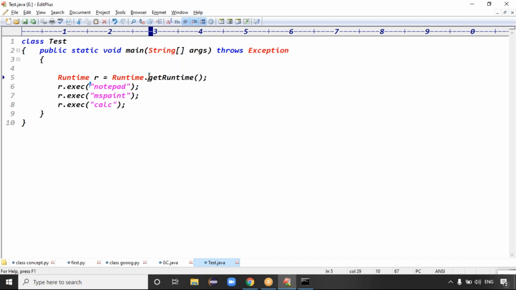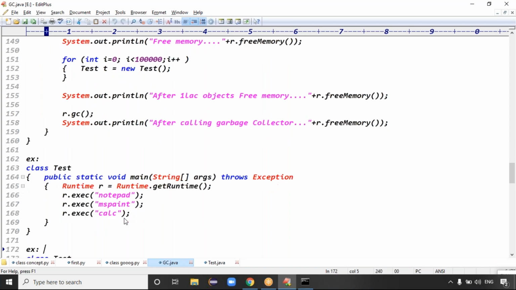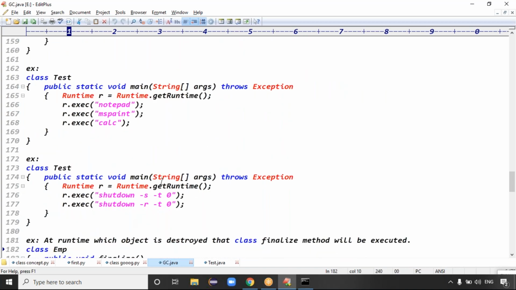Even memories with the RAM, right? So with the operating system, right? That's what the Runtime class is able to do: interact with the operating system. That's it. Good. For example, you can shut down the system.